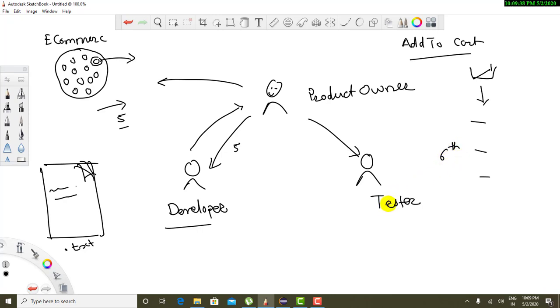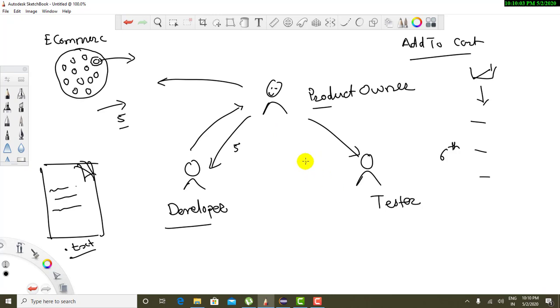The product owner will say that obviously we are going to show some error. So what could the error be? That error will also be documented here. If a sixth product is added, this error will be encountered, and that is also noted down in the .txt document, for example.